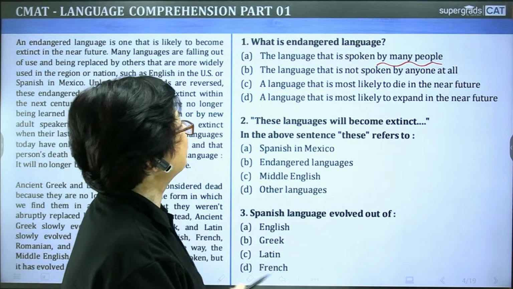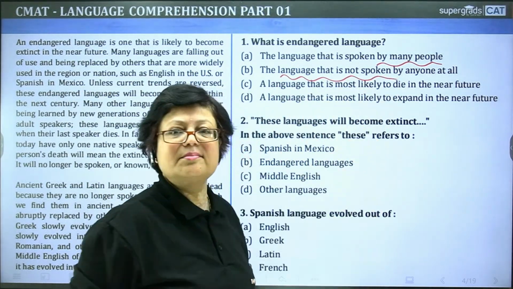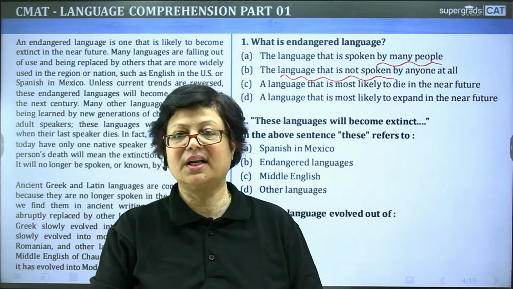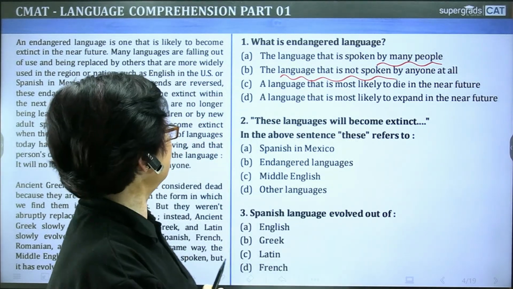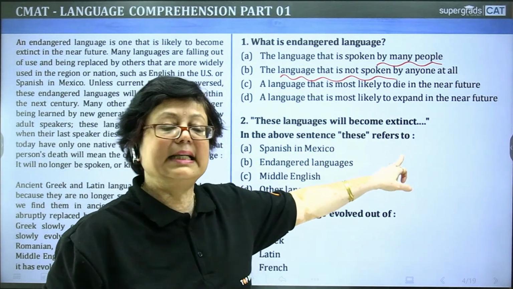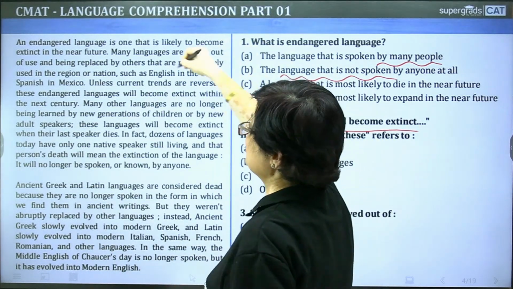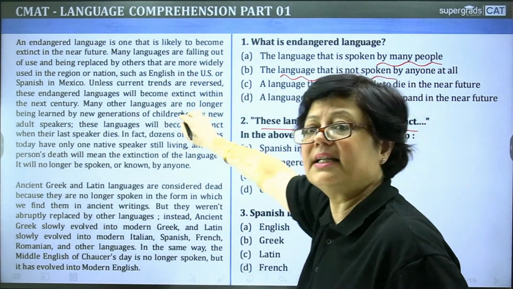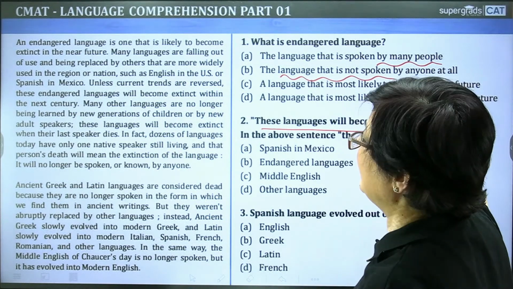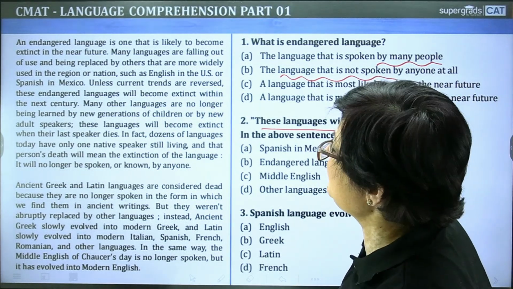Yes, the language that is not spoken by anyone at all, right? Now look at the second question. These languages will become extinct. Now this sentence has been taken from the passage itself. Okay, look at the passage, you will find this. Where is it, tell me? These languages will become extinct.